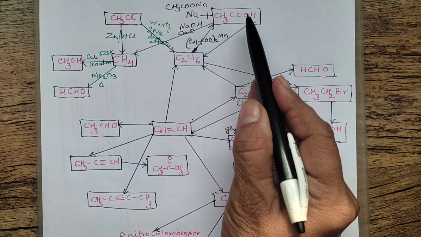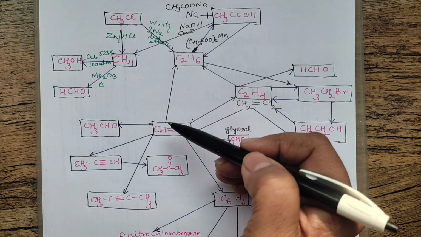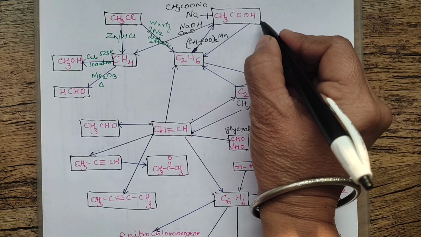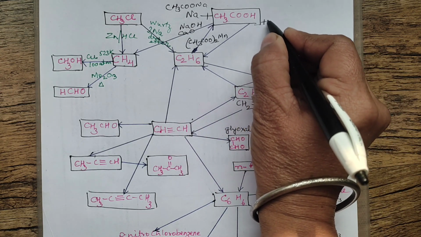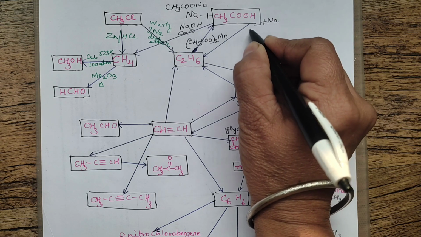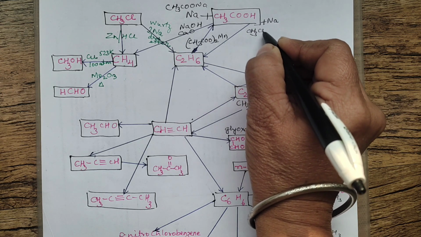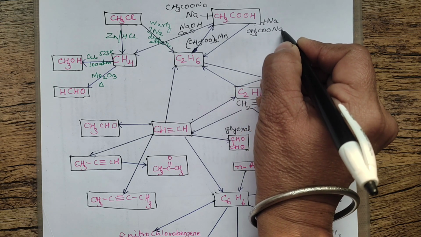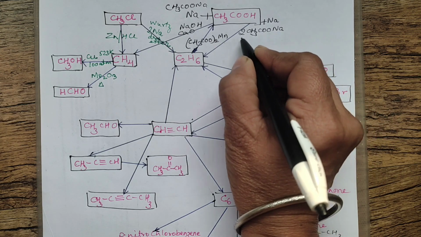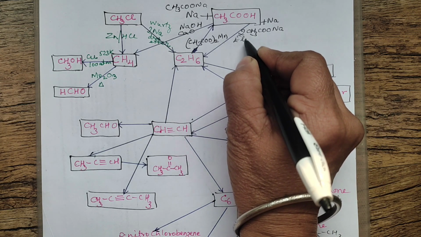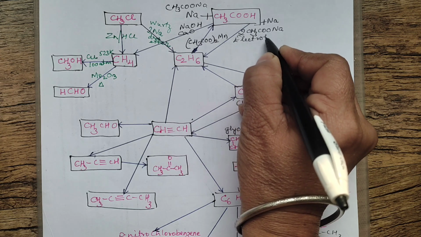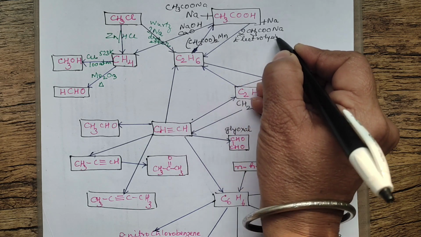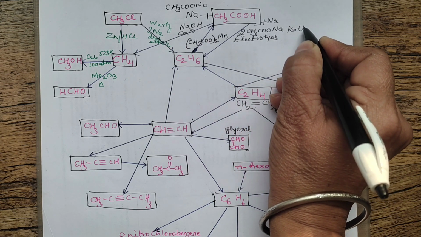Now, another thing. From ethanoic acid, you can prepare ethane also. For this, again, ethanoic acid is to be treated with sodium. On treating with sodium, what you will get is sodium acetate. Then 2 moles of this, when you carry out electrolysis, this is again a name reaction. It is Kolbe's electrolysis.